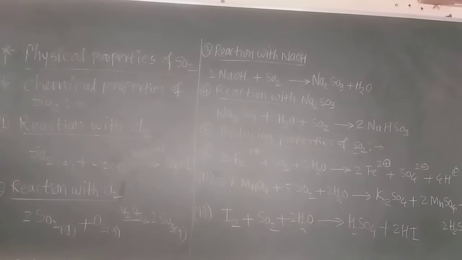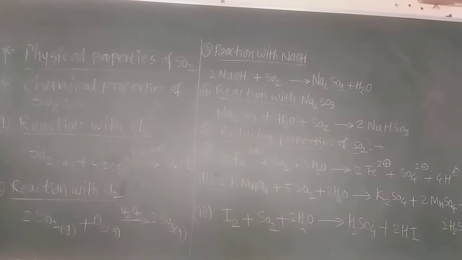Now let us learn the chemical properties of sulfur dioxide. The first property is with chlorine gas. Sulfur dioxide reacts with chlorine in the presence of charcoal, which acts as the catalyst, to form sulfuryl chloride, SO2Cl2. Now see on the blackboard. When SO2 gas reacts with chlorine gas in the presence of charcoal as catalyst, we obtain SO2Cl2 gas. The name of that gas is sulfuryl chloride.